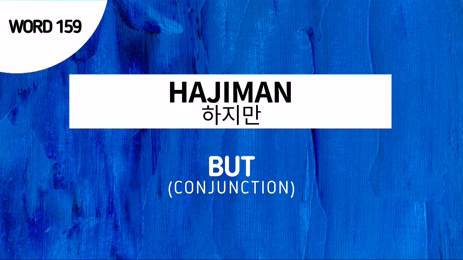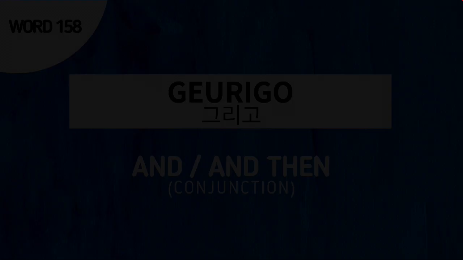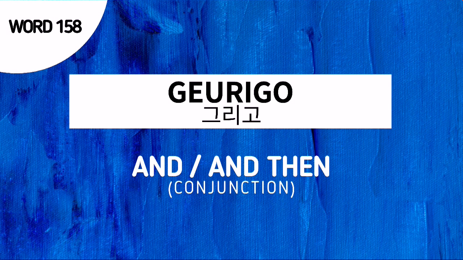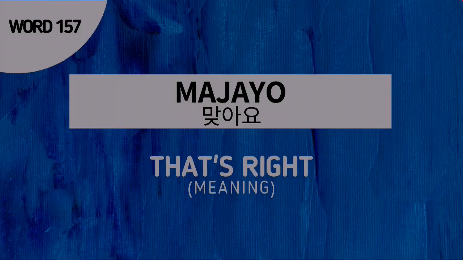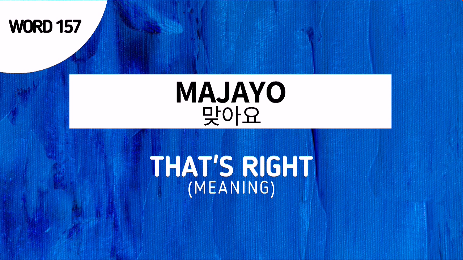Word number 159 is 하지만. This is the counterpart of but, which is used as a conjunction in English. Word number 158 is geurigo, which is the counterpart of and, and this is used as a conjunction. And the last for our review is word number 157, 맞아요, which means that's right. Congrats!